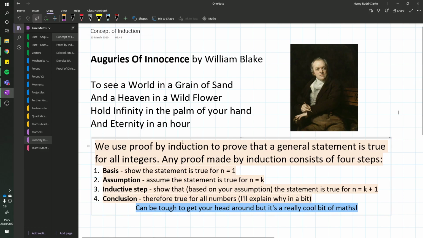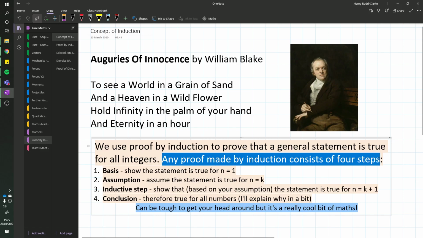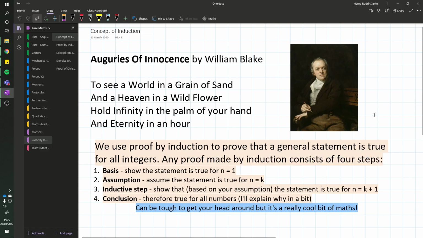So proof by induction, we use it to prove a general statement is true for all integers, and any proof made by this method will consist of 4 steps, which you're going to have to do every single time you do a question on it. So I'm just going to talk through those steps, and I'm going to jump straight in and explain what they mean. It can be a little bit difficult to get your head around this. It's quite a conceptually difficult topic, even if maybe some of the maths is actually not too hard at times.